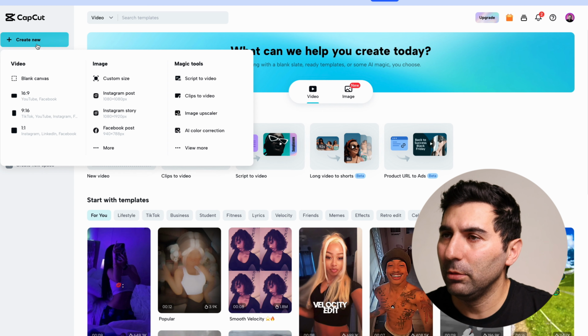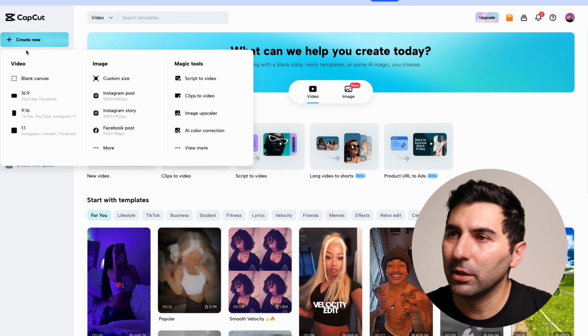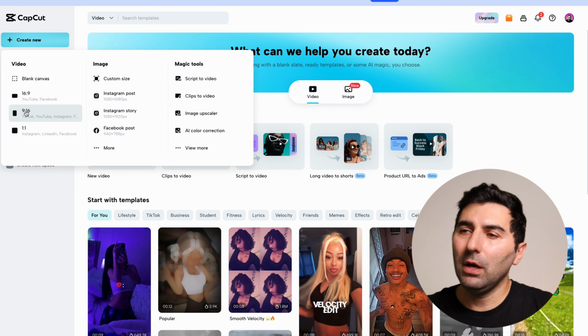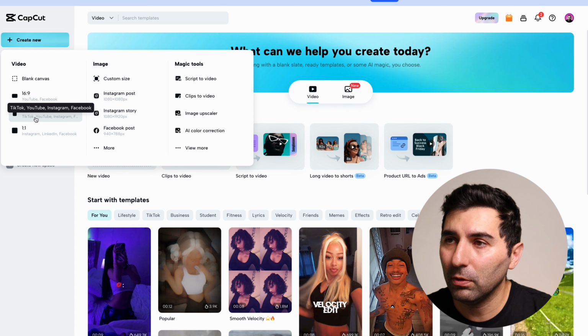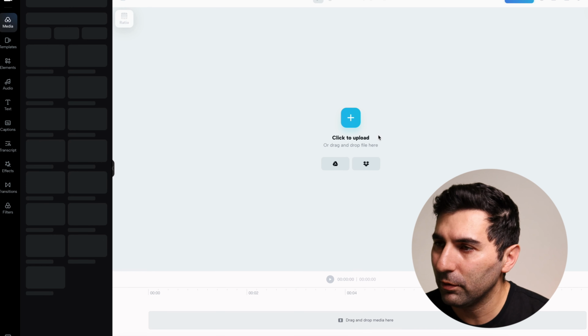And here, as you can see, I'm in the dashboard area, and here I create new, and I choose the second one, 9:16, which is made for TikTok or Instagram and Facebook. So I choose this one, and here it just gives you a tour of the app, how to use it. So you put all your files here on the upload section, and then you drag it here to the main area, and then you make your video very easily.